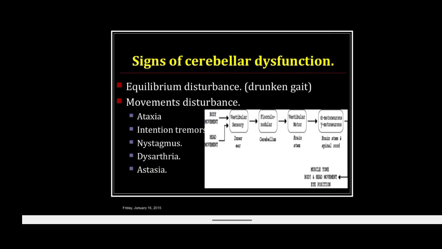There is nystagmus. Nystagmus is the condition when jerky oscillating movements appear in the eyeball due to the incoordination of the ocular muscles.